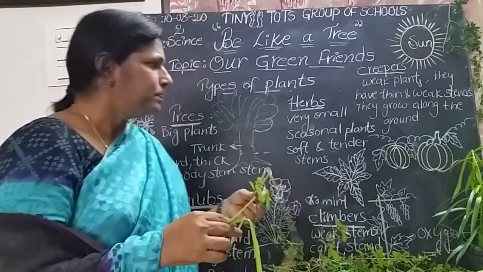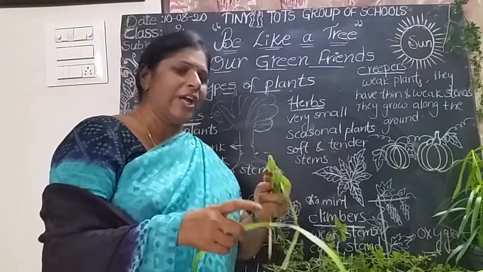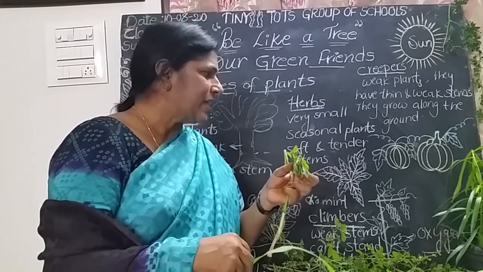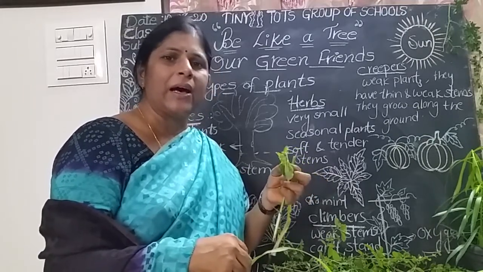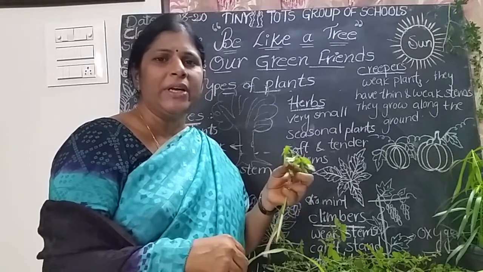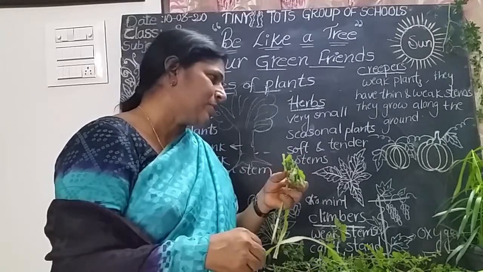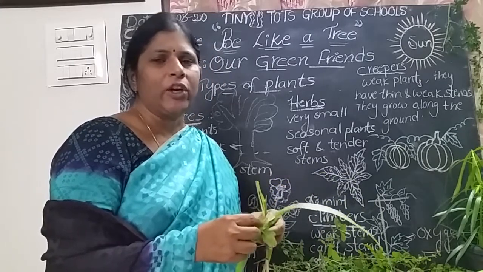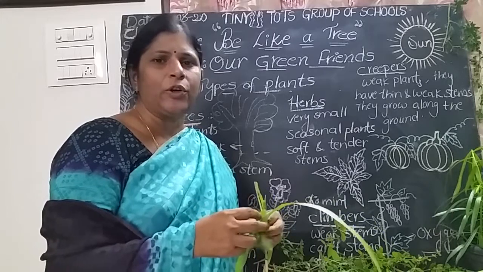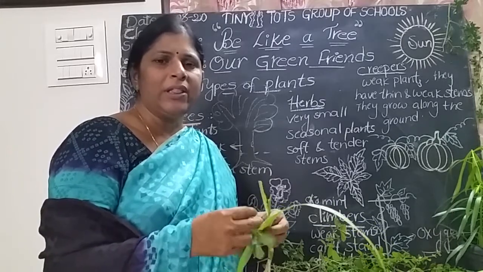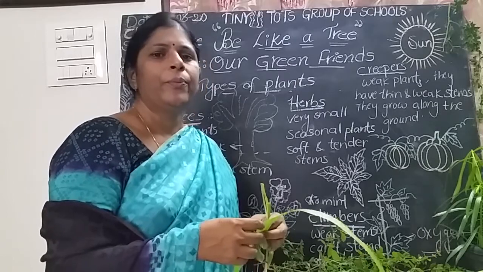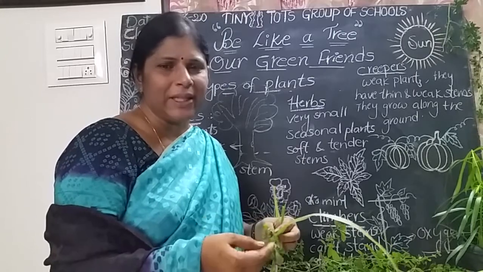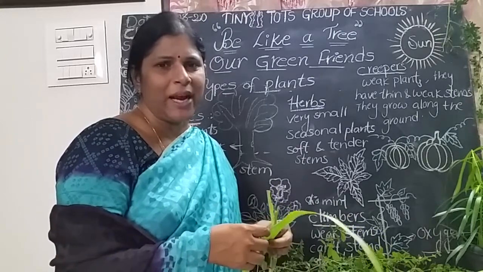Okay, now see here, every day we are using herbs, mint and coriander. For extra smell and for extra taste, we are adding the mint and coriander into the food items. Every day we are eating brinjal curry, tomato curry. So brinjal, tomato, lady's finger, all these are examples of herbs. They live only 4 or 5 months. That's why these are called seasonal plants.